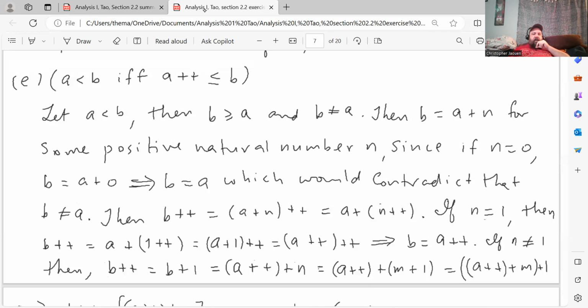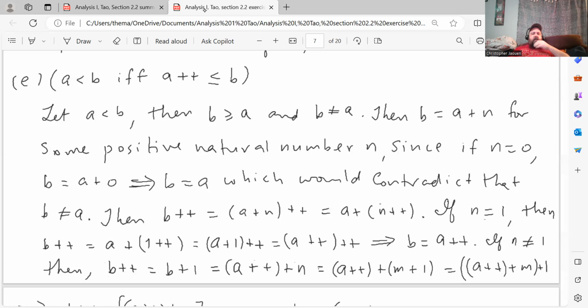To write the successor of B equals A plus the successor of 1 if N is equal to 1. Right, that's equal to the successor of A plus 1, which is the successor of A, which implies that B is equal to the successor of A. That's from, I forget what number axiom that was, but it's one of the axioms.